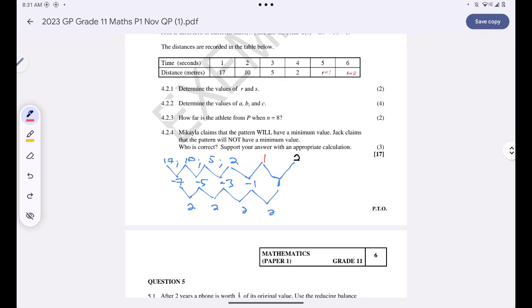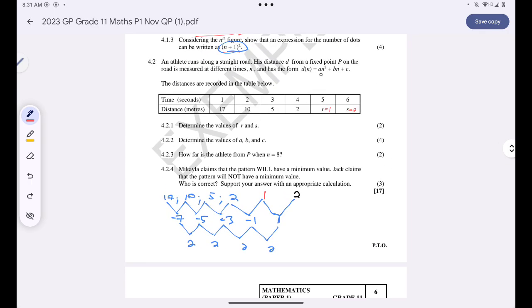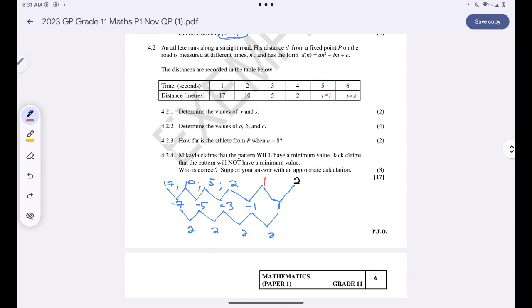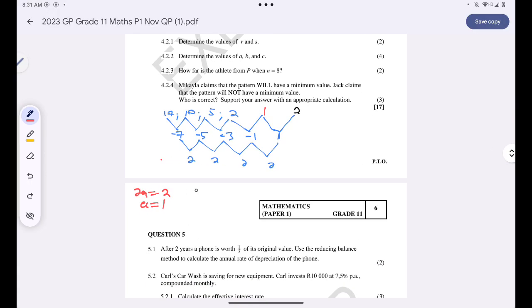Okay, now I'm supposed to determine the values of A, B, and C. I know that 2A is equal to 2. That means A is 1. And I also know that 3A plus B is equal to negative 7. 3 multiplied by 1 plus B is equal to negative 7. That means B is equal to negative 10.